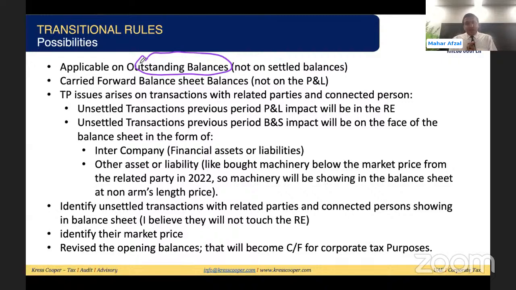Out of these, a lot of things will have nothing to do with the related party or connected party, so those will be removed as well. For the remaining outstanding, unsettled transactions with related parties, I believe we need to go back, identify the transaction, bring them to market value, and adjust the closing balance sheet as per the latest financial year to arrive at the opening balance for the first tax period.